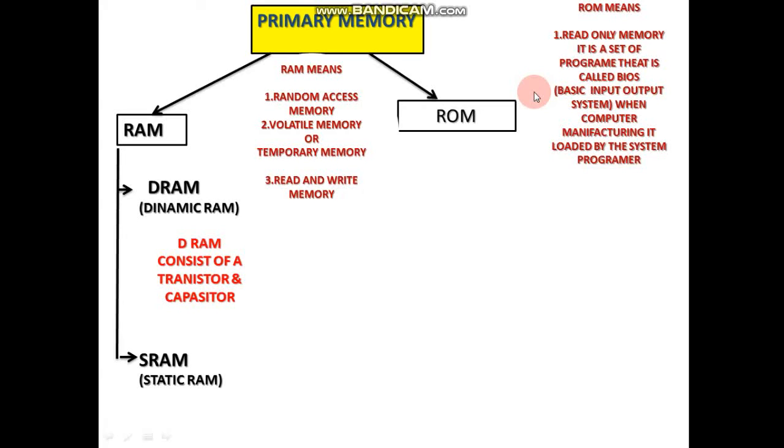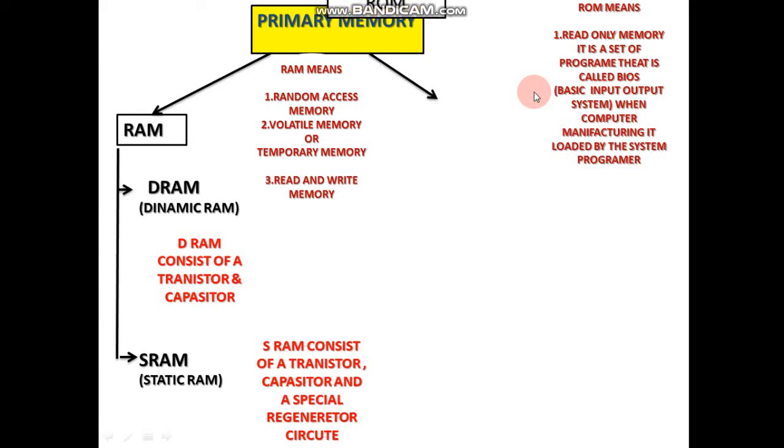Okay. Then SRAM. SRAM means static RAM. SRAM consists of a transistor, capacitor and a special regenerator circuit. Regenerator circuit means which gets back the refreshed data. Which gets back the refreshed data means whichever data we delete, we can undo the deleted data. Okay. Then that is called SRAM.